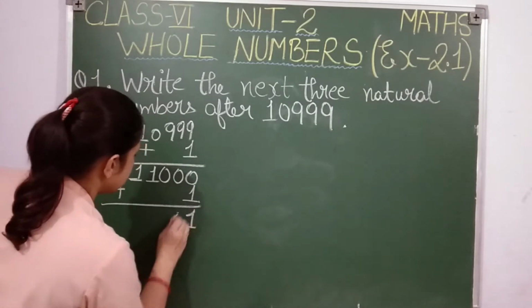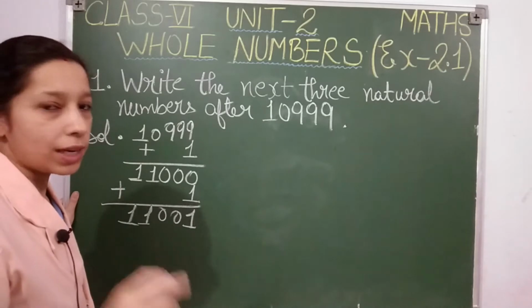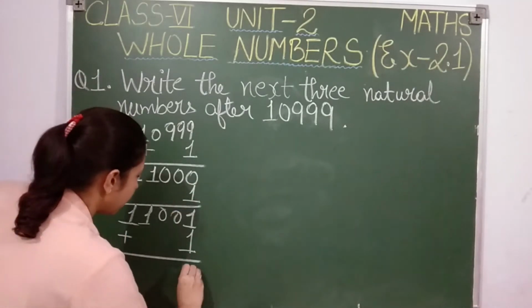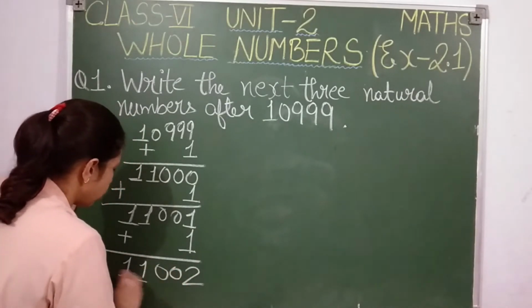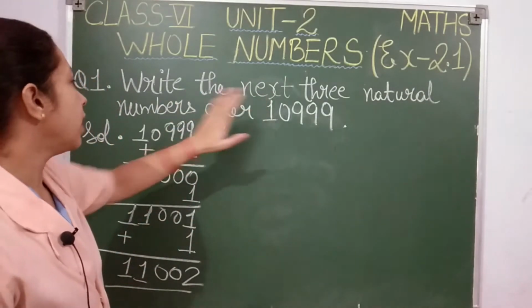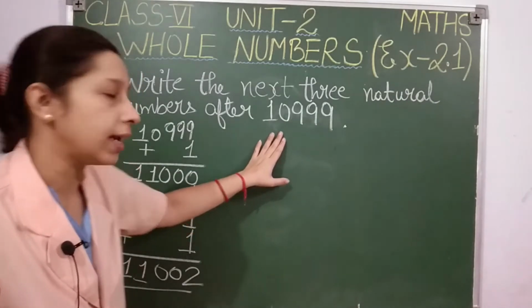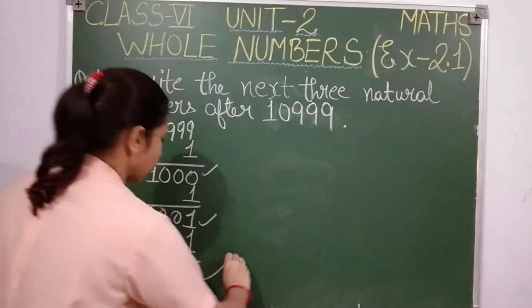So 11,001. We want one more number. So again add 1. 11,002 students. Here the next 3 natural numbers coming just after 10,999 are 11,000, 11,001 and 11,002.